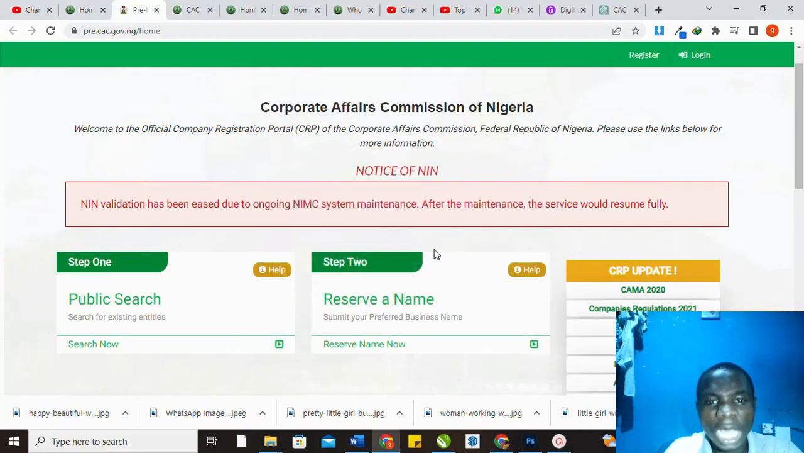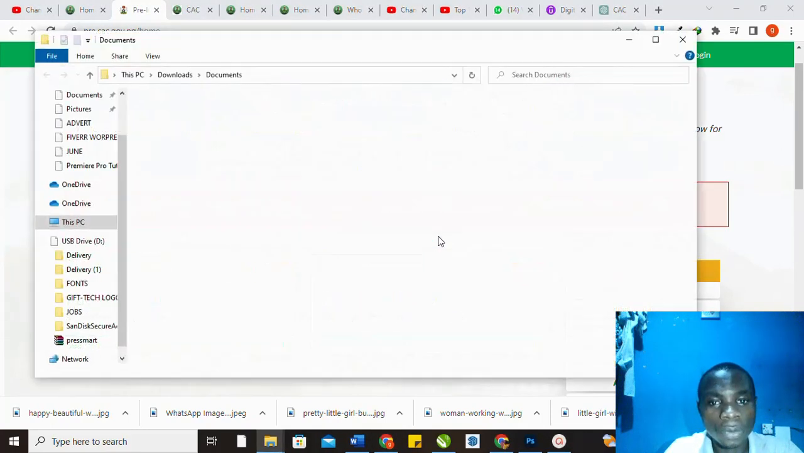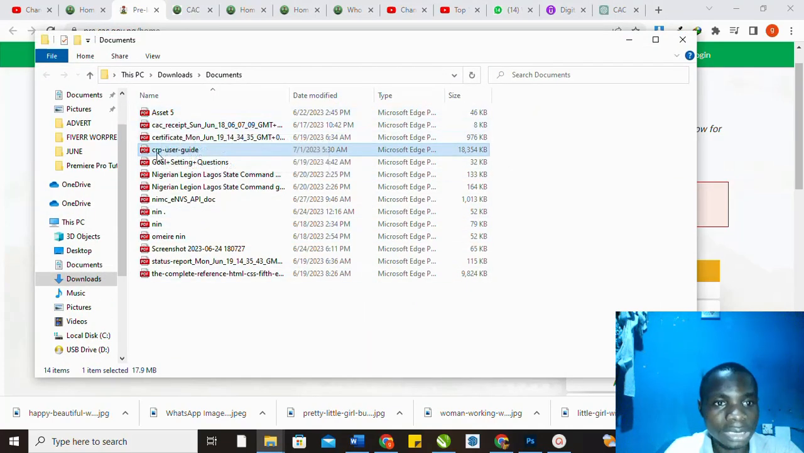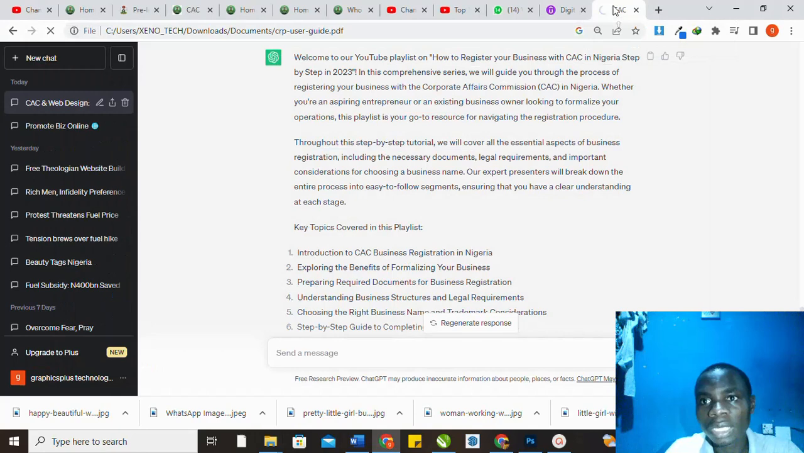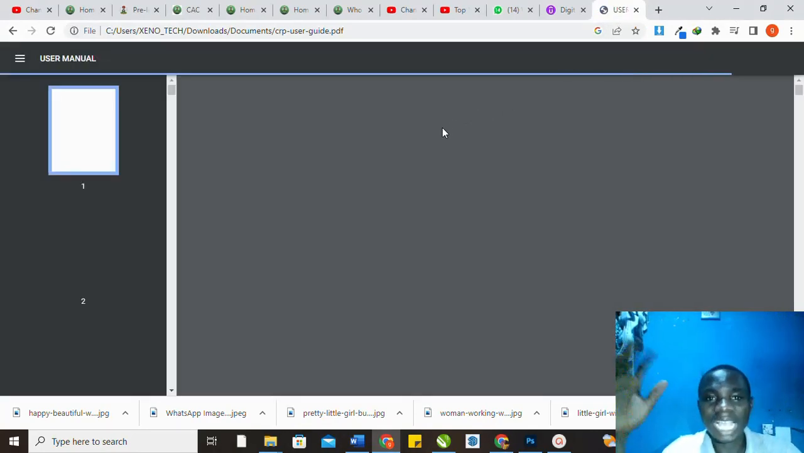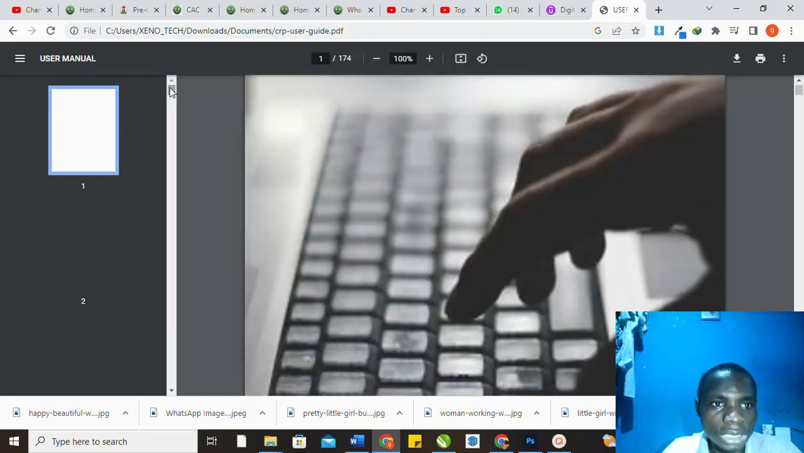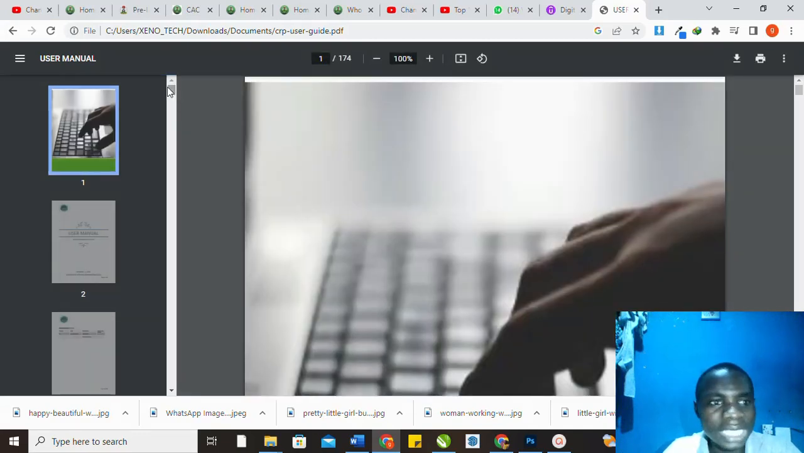So now it has downloaded. I will open the folder. Now let me open the folder. Now this is it. CRP user guide. When I open it, let me open it on my Chrome. Yes, this is it. This is the user guide that will guide you through. Even though you don't know anything, this user guide will guide you. They have already prepared the document. The document has been prepared by CAC, and this is 174 pages.